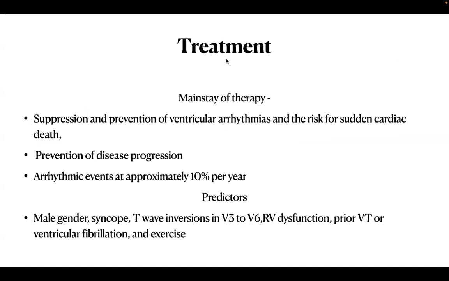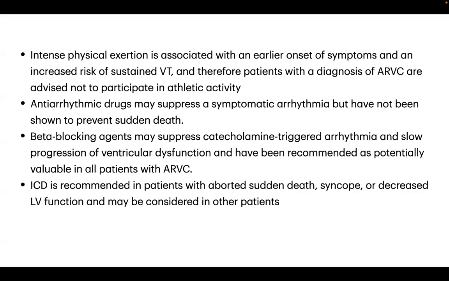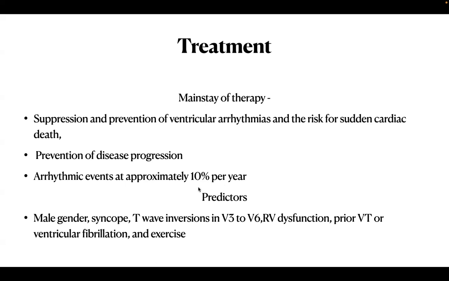So the treatment, the mainstay of therapy is, one is prevention of disease progression, and the next thing is suppression and prevention of the arrhythmias and risk for sudden death. So arrhythmic events occur in approximately 10% per year, whereas sudden cardiac death is seen in approximately 2% per year. So what are the predictors of the arrhythmias? That is male gender, syncope, T-wave inversions spanning all the precordial leads, that is V1 to V6, associated RV dysfunction, prior VT, VF, and patient is actively involved in exercise and endurance athletic sports. ఏంటిదంతా ట్రీట్మెంట్? These are the predictors of arrhythmic events.